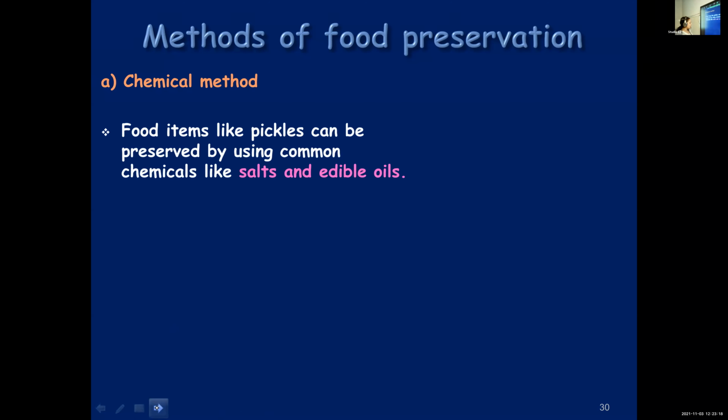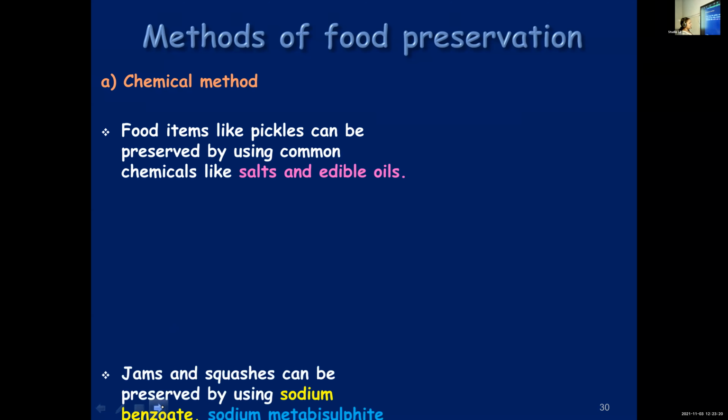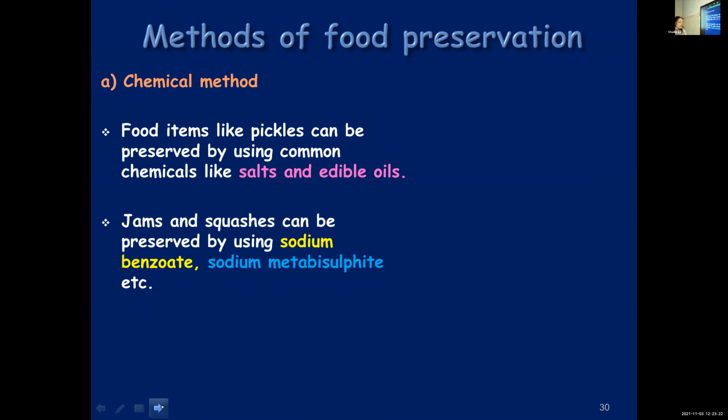Then when jams, squashes, etc. are prepared on a large scale for commercial purpose, they add some chemical preservatives which are not harmful to us in small amounts. Sodium benzoate, sodium metabisulfite.